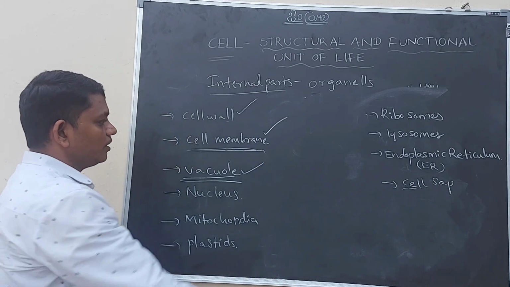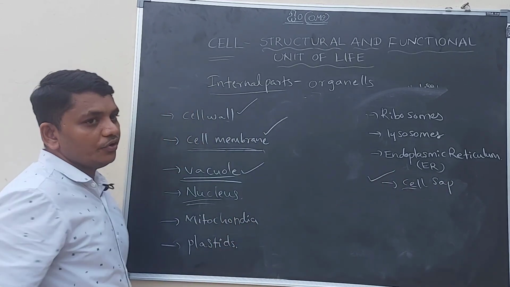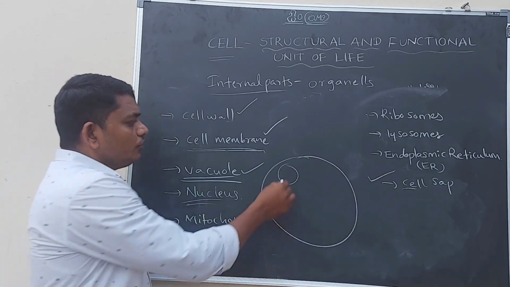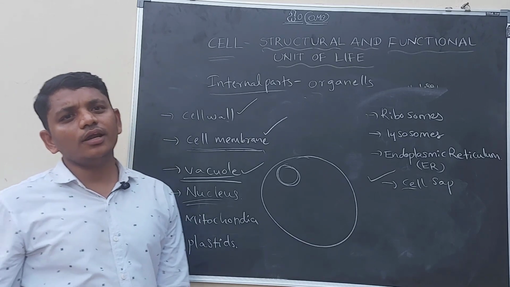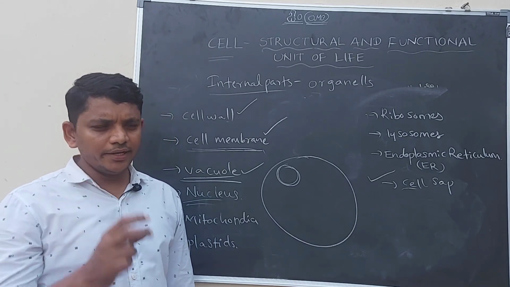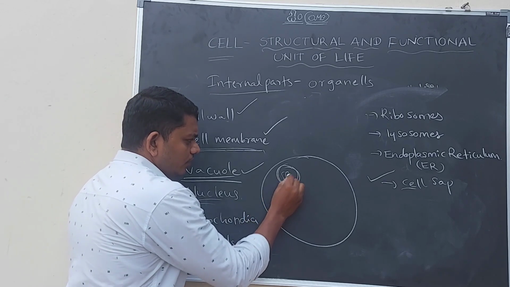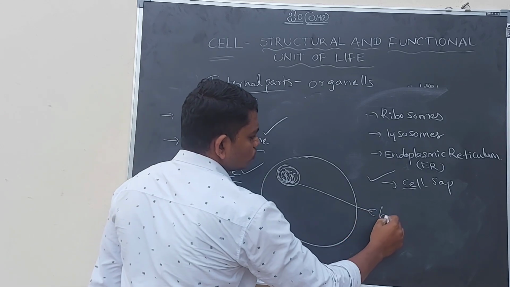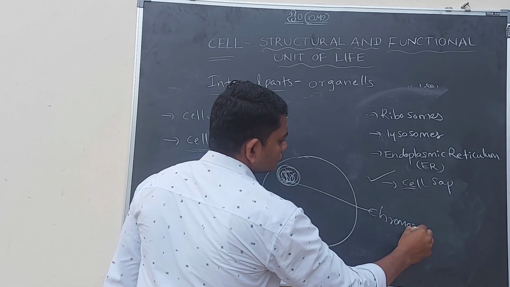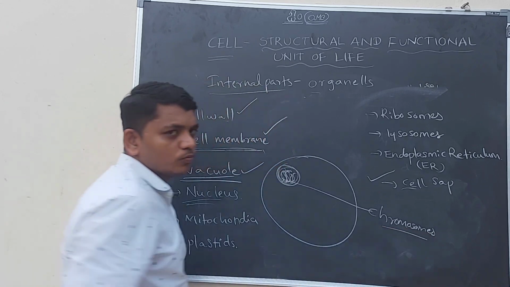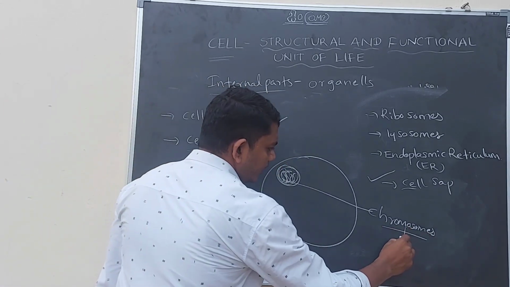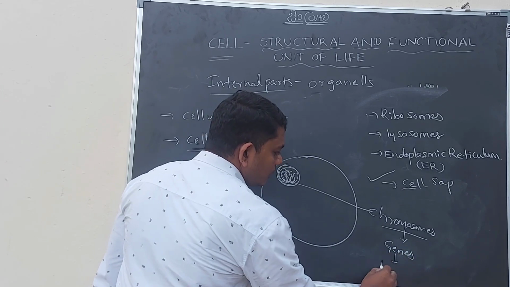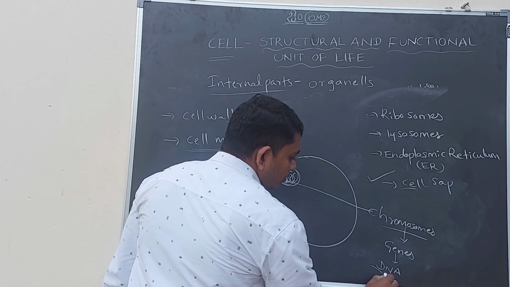Cell, it is also completed. Let us discuss the nucleus. The nucleus is an important organelle in the cell, which contains ribbon-like structures called chromosomes. Chromosomes contain genes. Genes contain DNA.